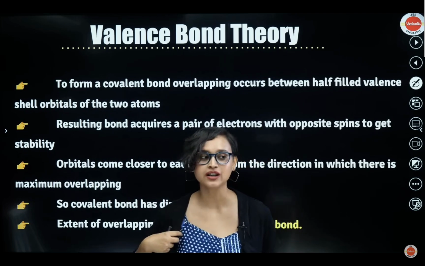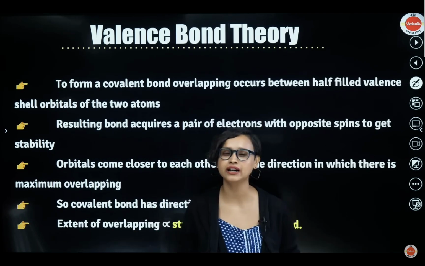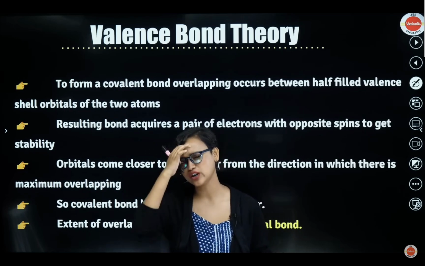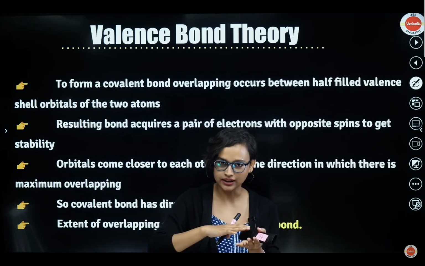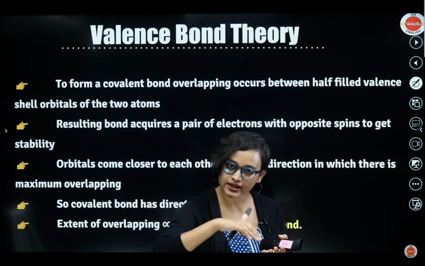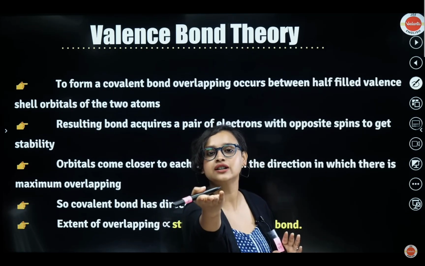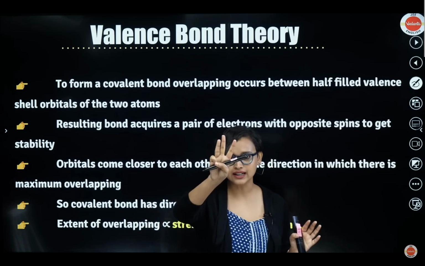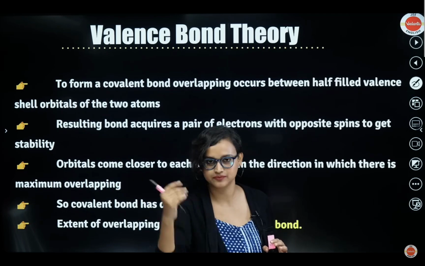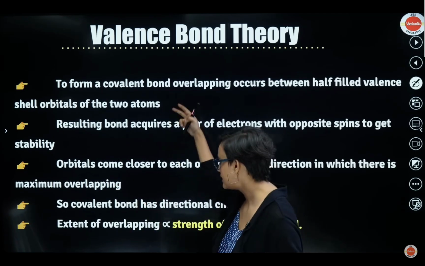Valence bond theory, you also get to learn about it in coordination compounds, but here you have to understand this: a metal will first empty its d orbital, then hybridize it, and then give it to those who are incoming and want to fill their electrons. This is VBT. 3 things I said. First, empty the d orbital, hybridize it, and then give it for filling. Like, hey, come fill it. That's it. Now in valence bond theory, let's read this and let's understand.